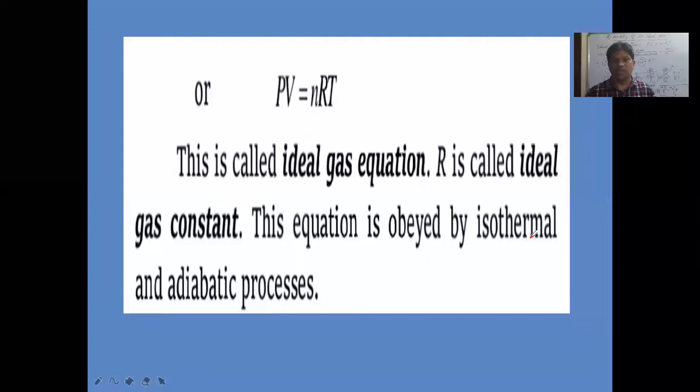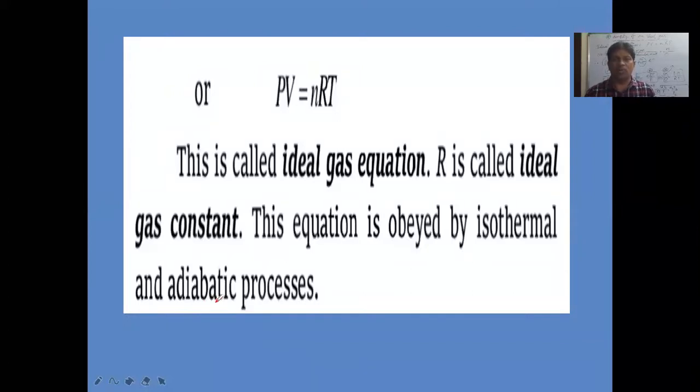And adiabatic process means heat energy is neither going out of the system nor coming into the system. Heat is neither absorbed nor released. That is called an adiabatic process. About this you will study in thermodynamics.